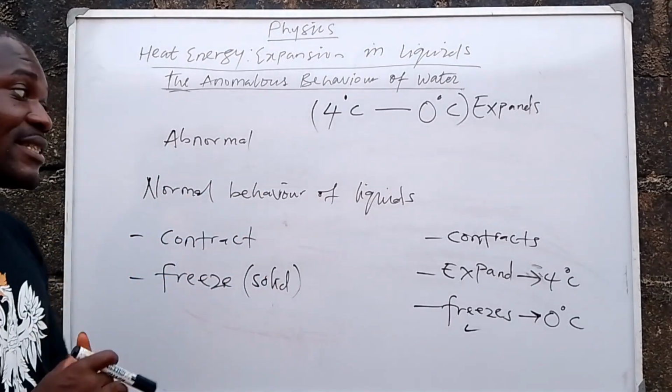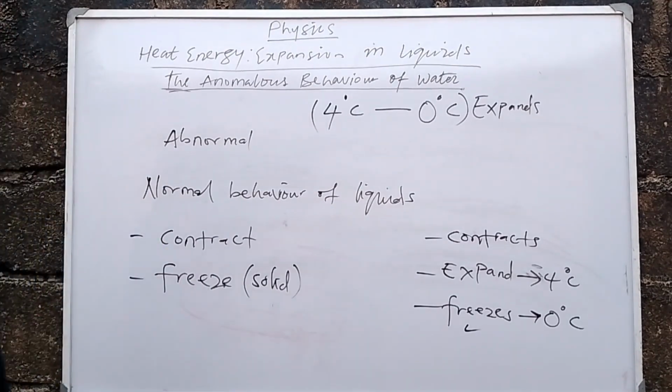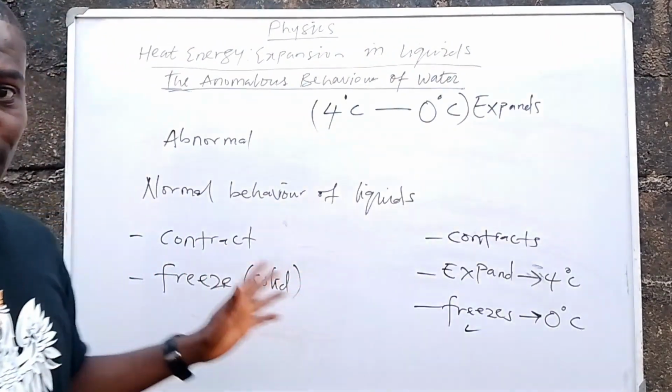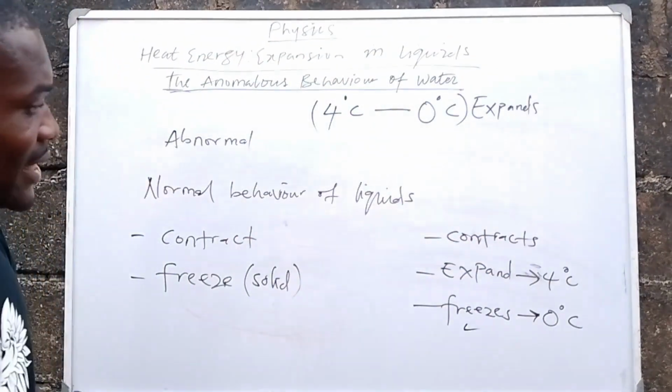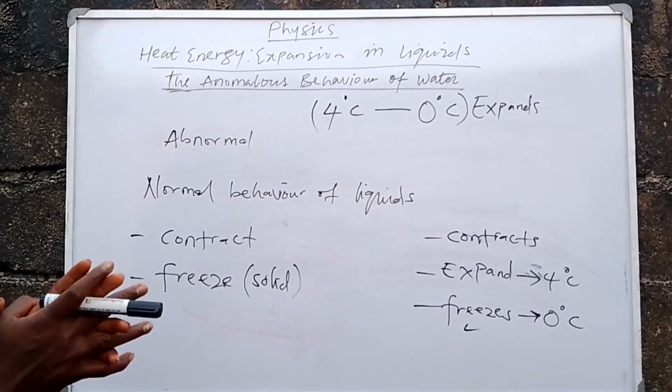So the key point here is that water behaves in a different way from other liquids, as we have explained. At the temperature of 4 degrees Celsius, water begins to expand. It stops contracting and then begins to expand. And then at 0 degrees Celsius, it begins to freeze up, right? So these are the key points to take.